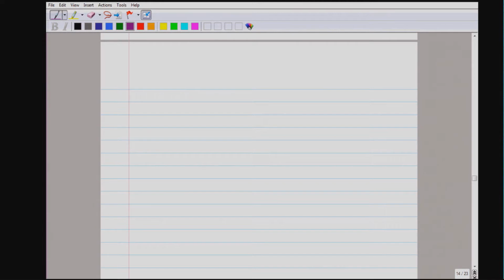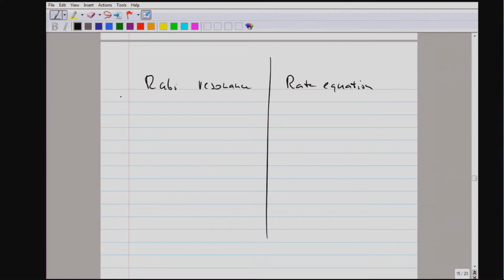Okay, let's just summarize what we have done in a table. We have seen two different regimes.